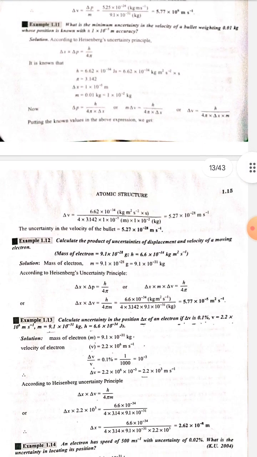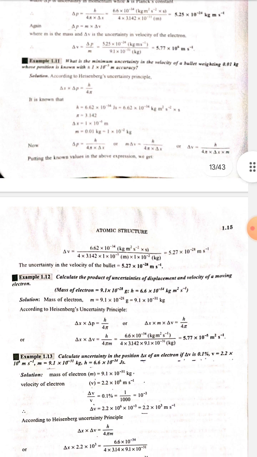delta V is equal to 6.62 multiply 10 raised to the power minus 34 kilogram meter square second inverse square multiply second upon 4 multiply 3.142 multiply 1 multiply 10 raised to the power minus 5 meter multiply 1 multiply 10 raised to the power minus 2 kilogram is equal to 5.27 multiply 10 raised to the power minus 28 meter per second. The uncertainty in the velocity of the bullet is equal to 5.27 multiply 10 raised to the power minus 28 meter per second.